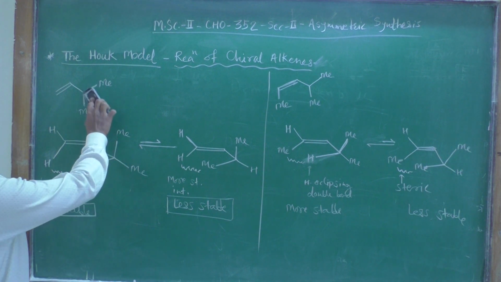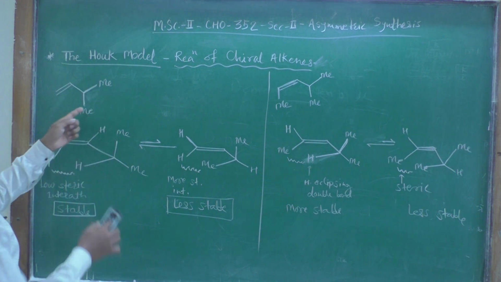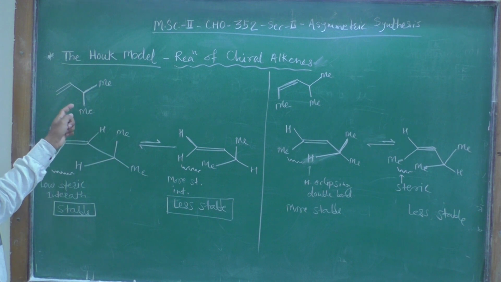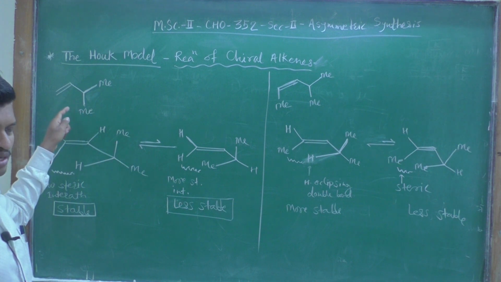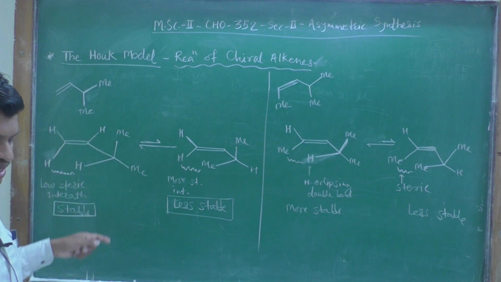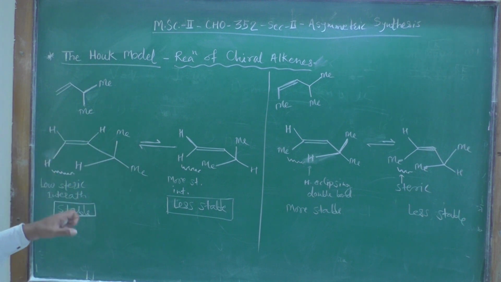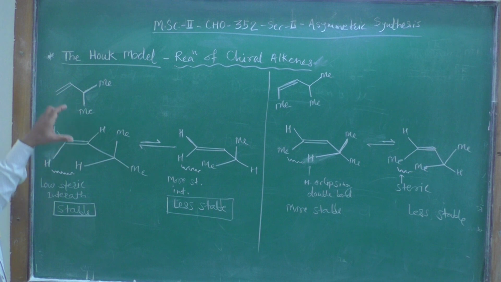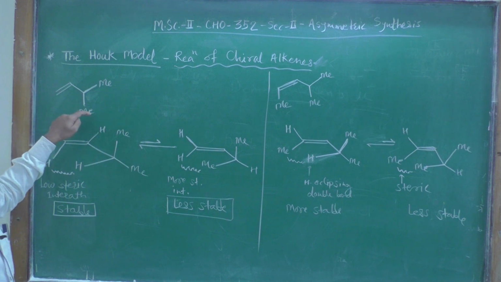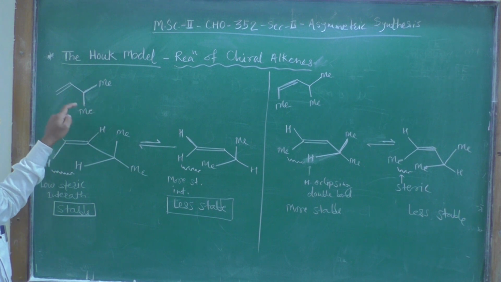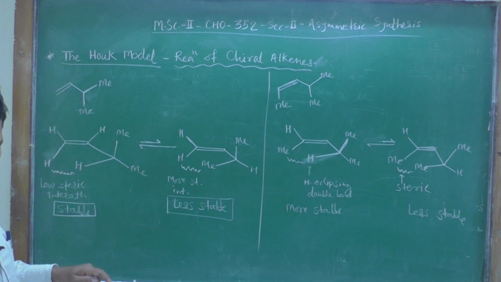If instead of methyl, any other group is present, then only is it a chiral carbon atom. But for understanding, let us consider this example, in which if instead of methyl it is ethyl or any other group, then it will be chiral. But let us take this example.